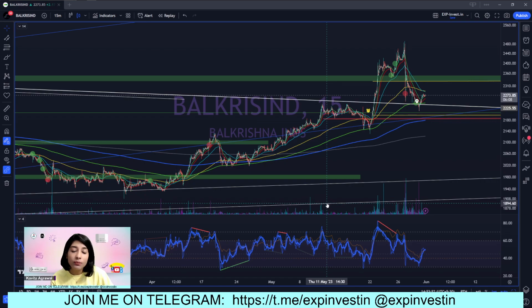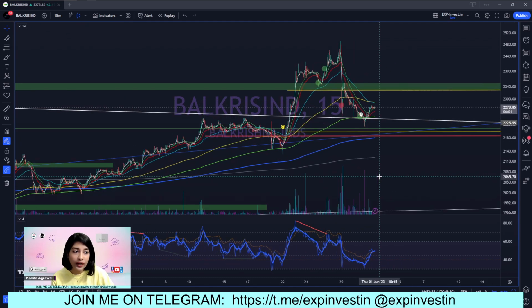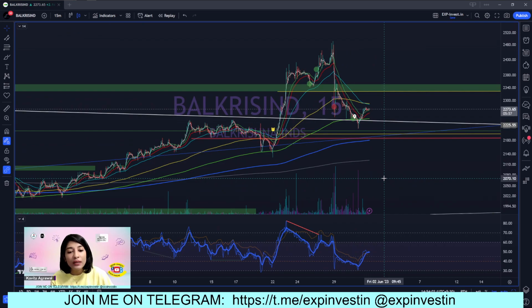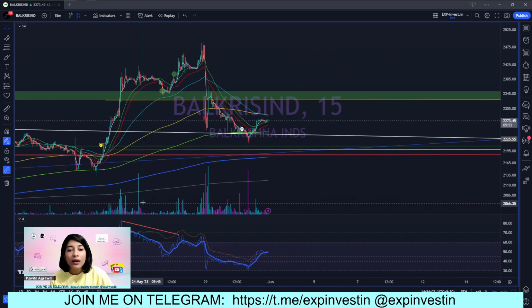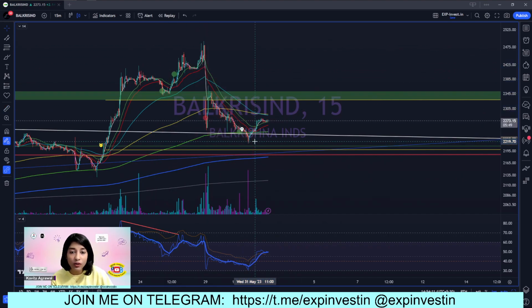Now, if you observe the same thing on the 15-minute time frame, now that was a 75-minute time frame, right? Now we've come down to the 15-minute time frame. So on the 15-minute time frame, the sensitivity of RSI increases naturally, because this correction that was very minor on the 75-minute time frame is actually 5x bigger. So it is in itself a good